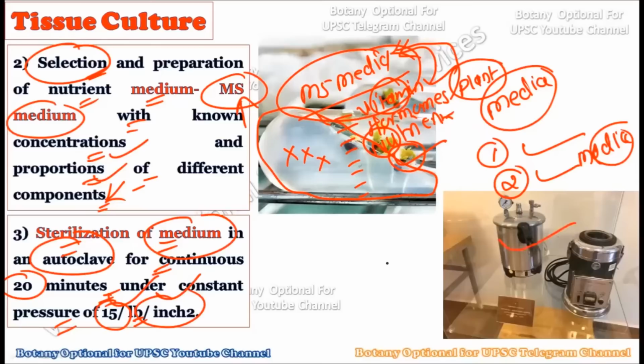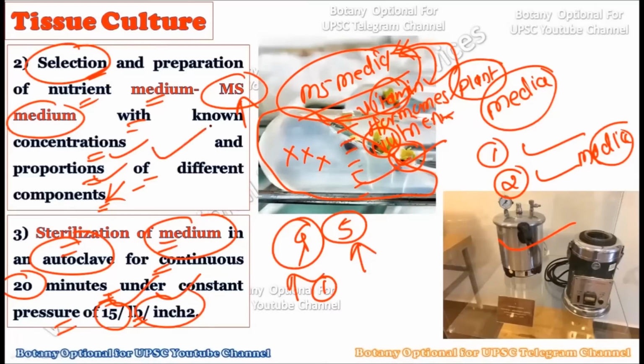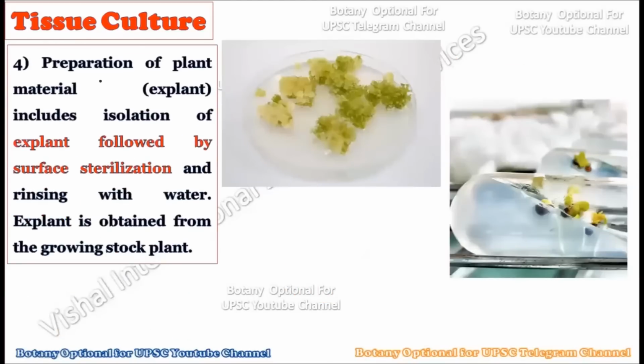Okay, this is the autoclave, and inside this autoclave we sterilize this particular medium so that any infection which is present in the medium will automatically get removed. Now once we have sterilized the glasswares, created the media and sterilized the media, we can go for the fourth step. In the first step we prepared the sterilized glasswares. Then by using the sterilized glasswares, we created the media in the second step, and in the third step we sterilized this media too. Now in the fourth step there is the preparation of the material which is called the explant.